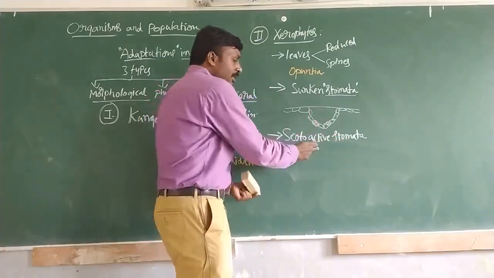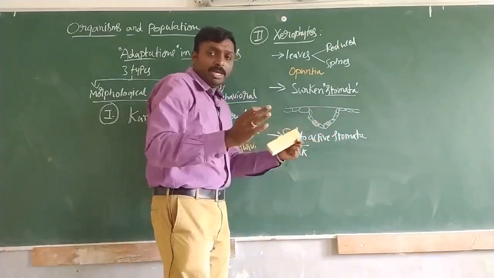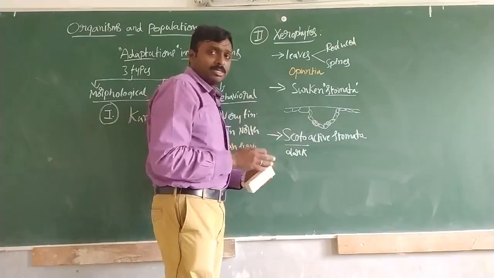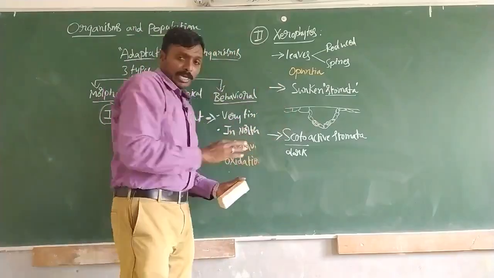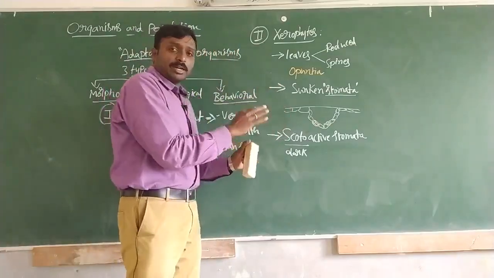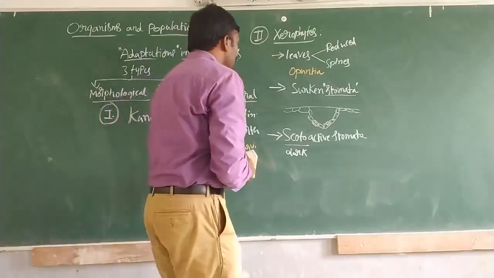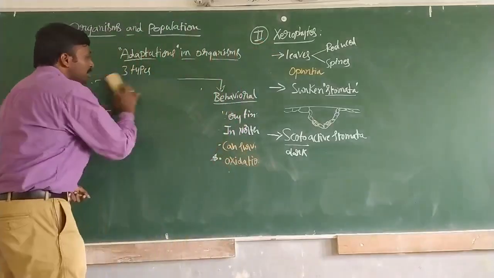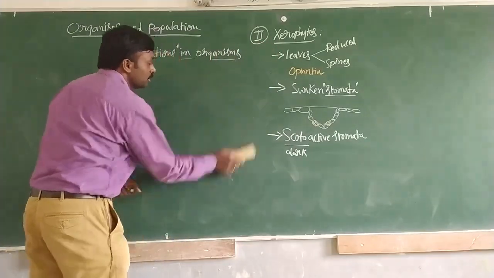Stomata will be active during the darker times, that means night times. They will be open at night and remain closed in daytime. So this is one type of modification to avoid transpiration which will be observed in case of xerophytes.